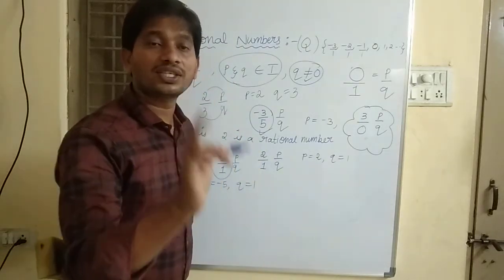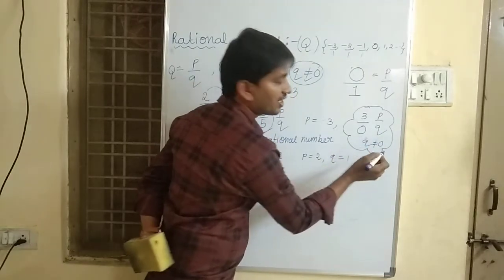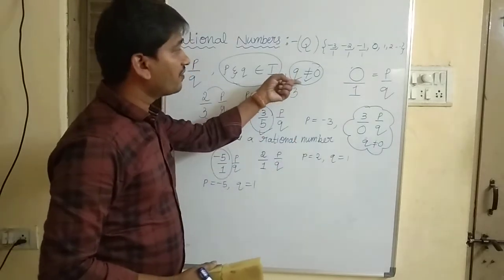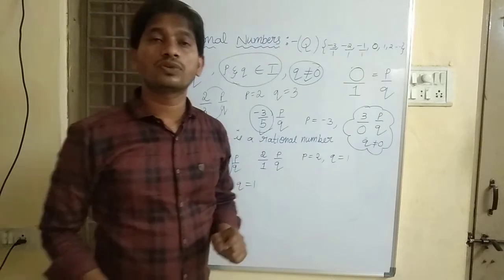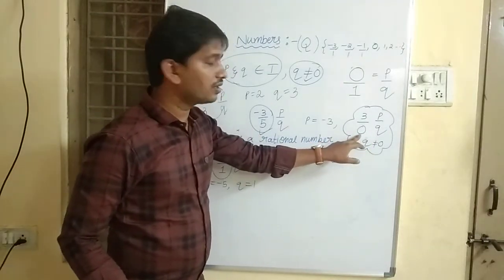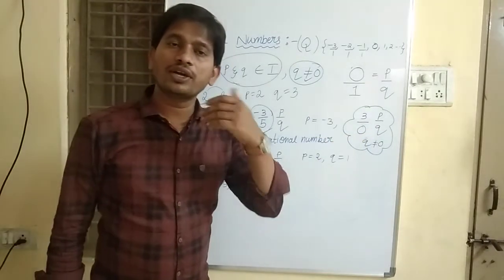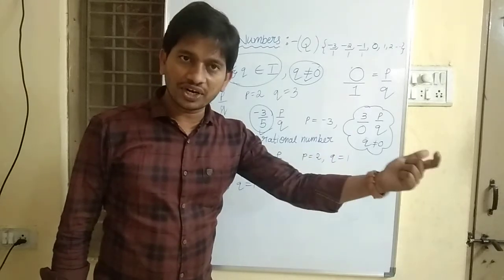But the third condition, that is q is not equal to 0, is violated. According to the definition of rational number, q is never 0. But here the value of q is 0. If the denominator is 0, we cannot define it, it is undefined, also called infinity.